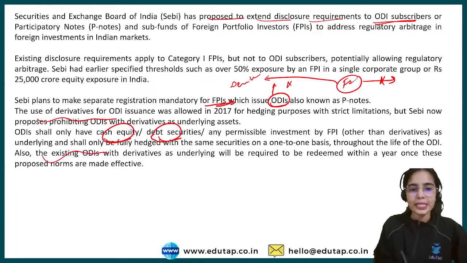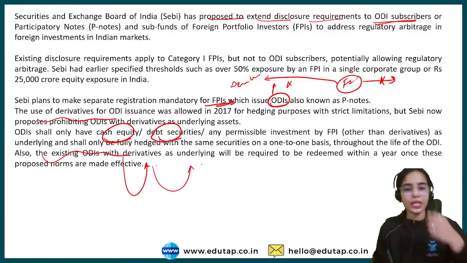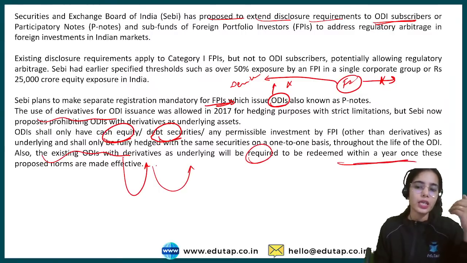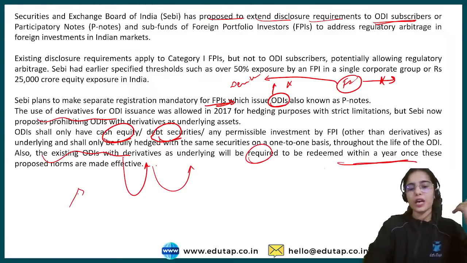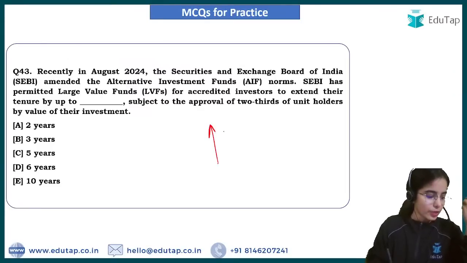Okay, the existing ODIs with the derivatives as the underlying will be required to be redeemed within a year once these proposed norms are made effective. So this is the idea. Now try to answer this question.